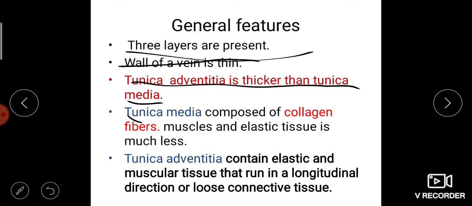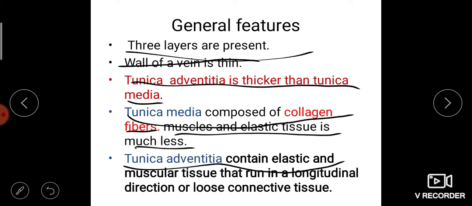media. Tunica media is composed of collagen fiber. Muscle and elastic tissue are much less. Tunica media consists of collagen fiber. Media has more collagen fibers. Then muscle and elastic tissue are much less. That is why they are collapsed in nature. When comparing the wall of the artery, the wall of the vein is thin and it is collapsed.